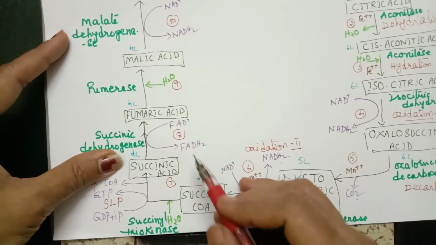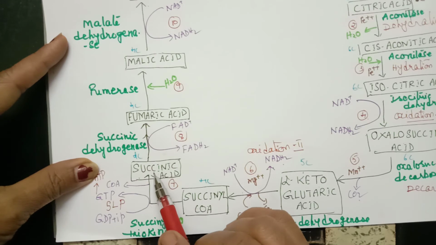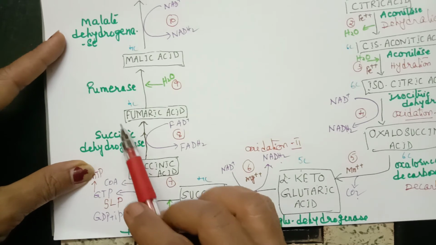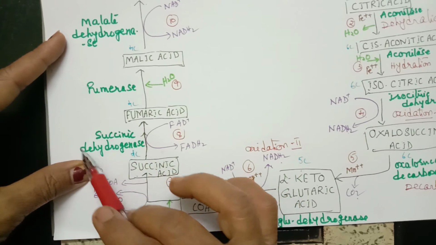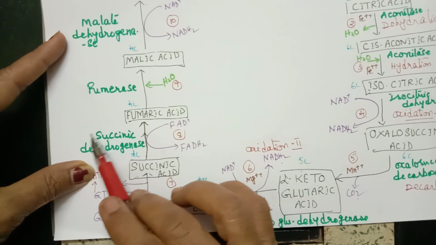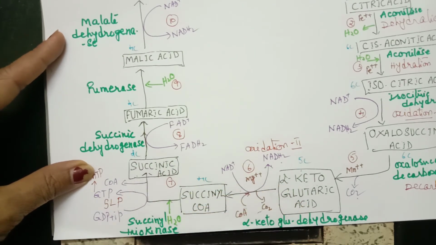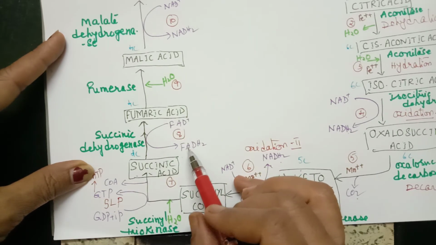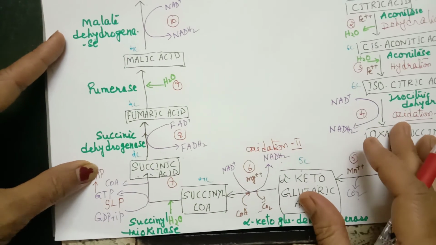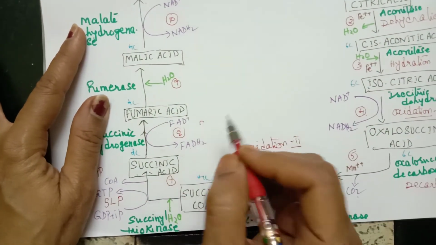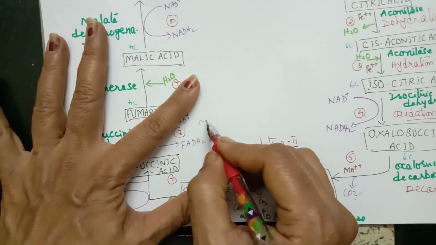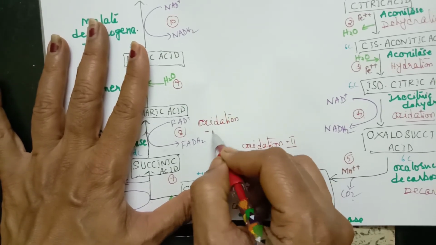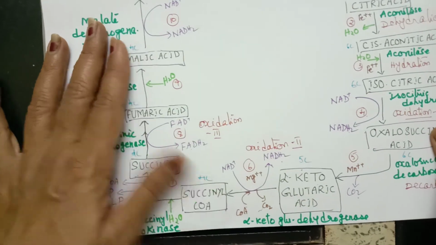Now let us go to the eighth reaction. We find succinic acid is converted to fumaric acid in the presence of the enzyme succinic dehydrogenase. And here there is a formation of FADH2. This is again another oxidation reaction. In the eighth reaction, we name this the third oxidation reaction.